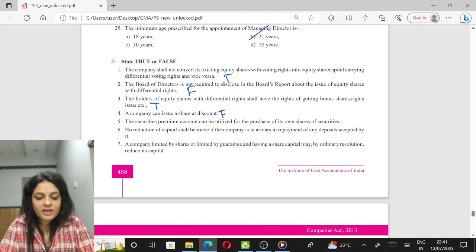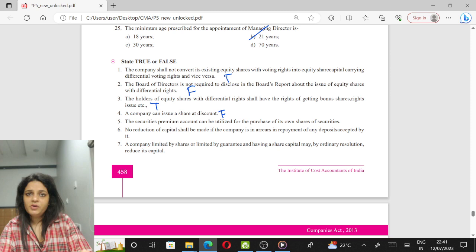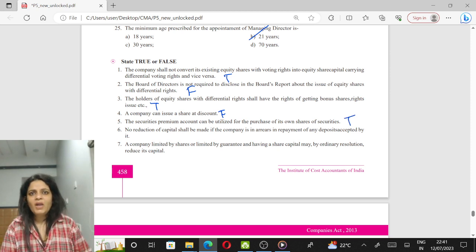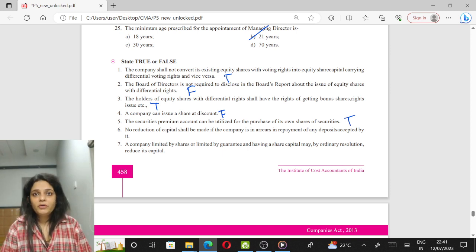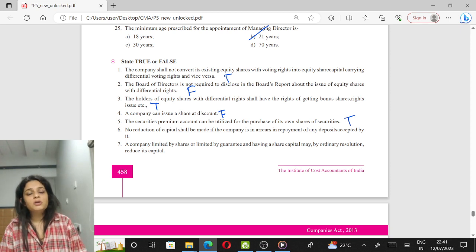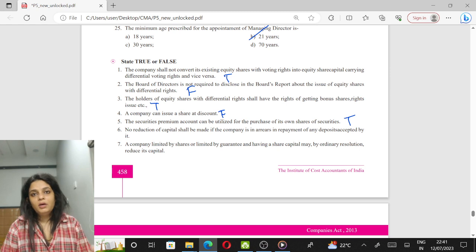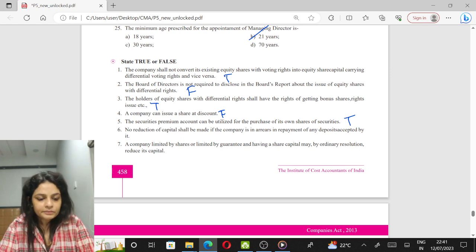Securities premium can be utilized for the purchase of its own shares or securities. Yes, there are five purposes for which it can be utilized, and one of them is for purchase of its own shares. Others are issue of fully paid up bonus shares, write off of preliminary expenses, premium on redemption of preference shares, and also write off of discount or commission on issue of shares or debentures.